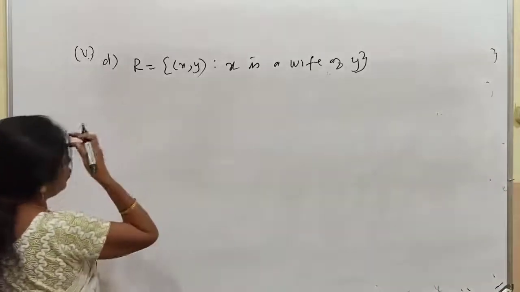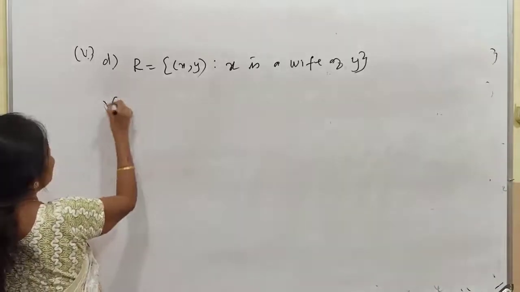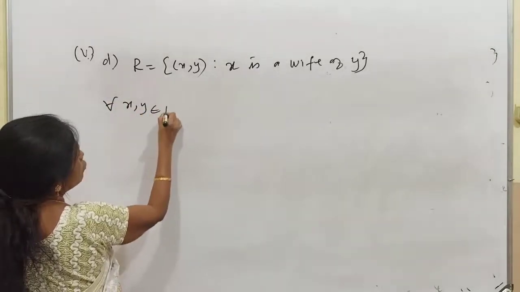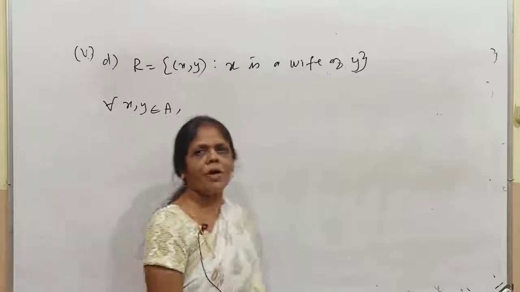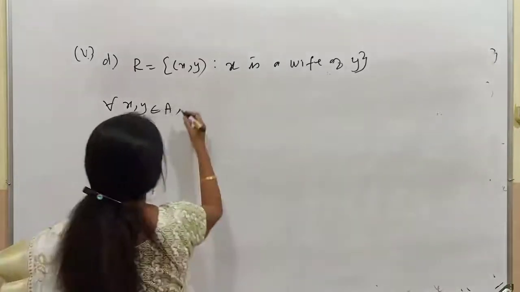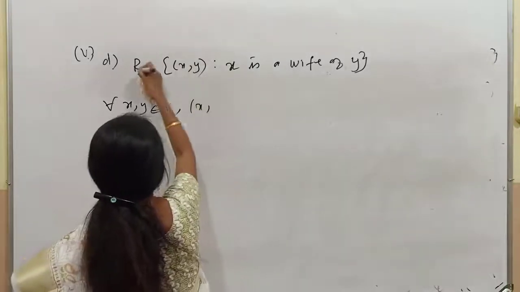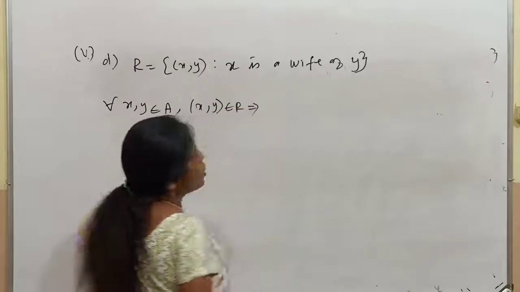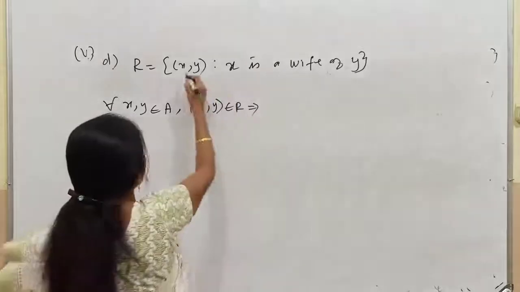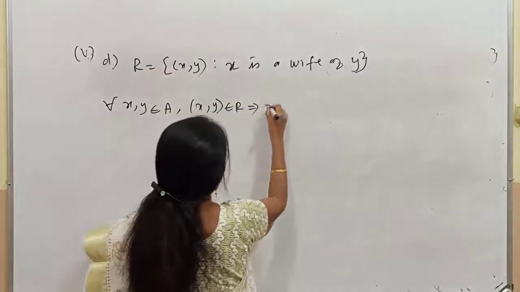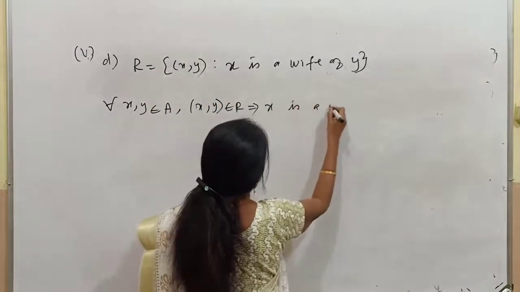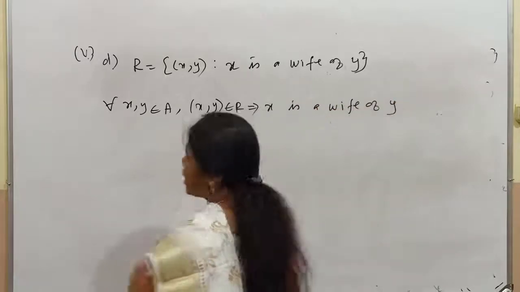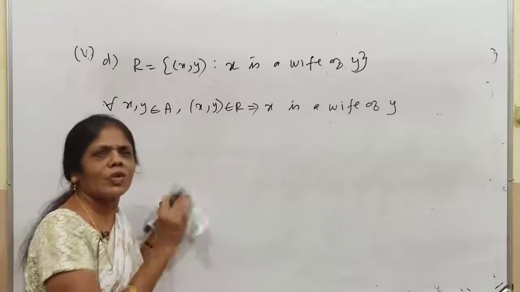As I told you, children, how will you write? For all x, y, no brackets here, belongs to the set A. All of you are following? Now how will you say here? (x, y), this belongs to this. Every time you write like this, so easily you can score 3 marks with this. This belongs to this implies x is a wife for y. Write like this and keep it. You can write all the 3.